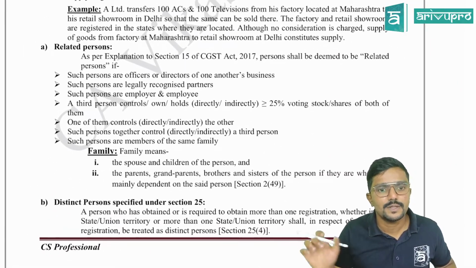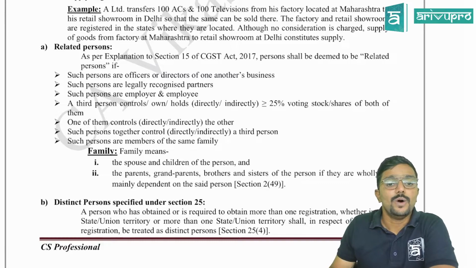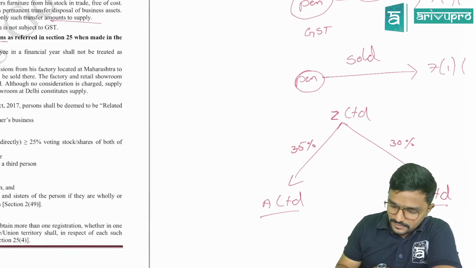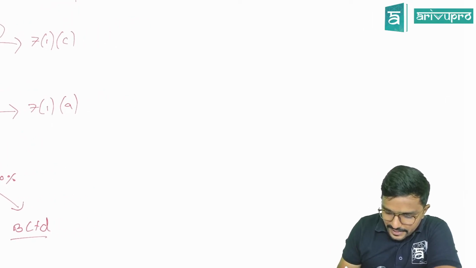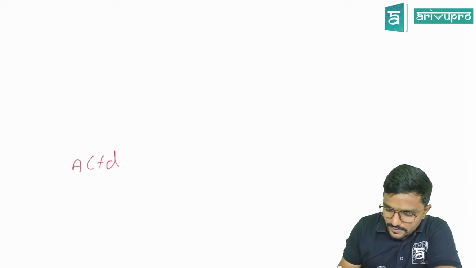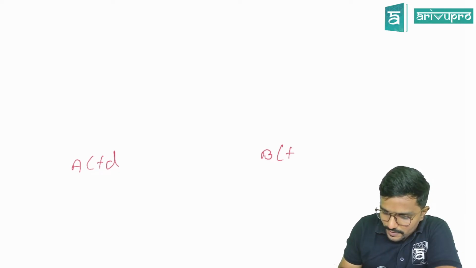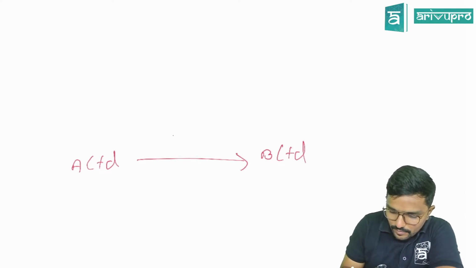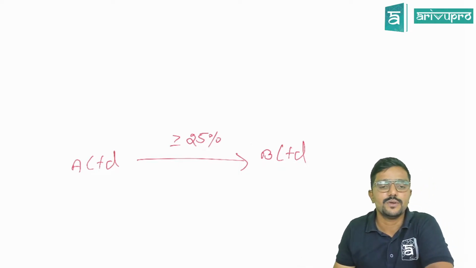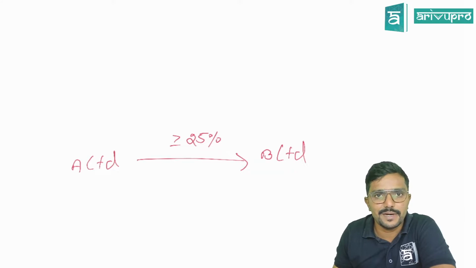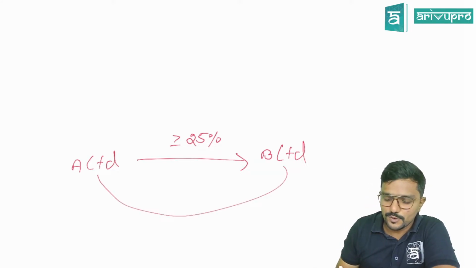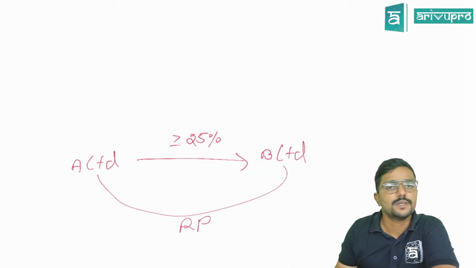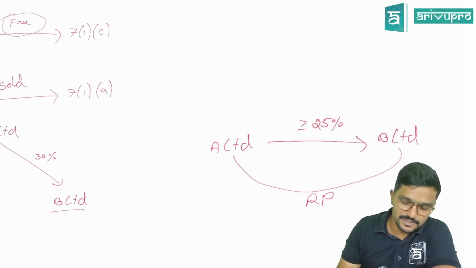Okay. Next, one of them controls, directly or indirectly, the other. Now, let me take a different example. A Limited is holding more than or equal to 25% shares in B Limited. So A Limited is controlling B Limited. Yes, sir. They both are related persons.